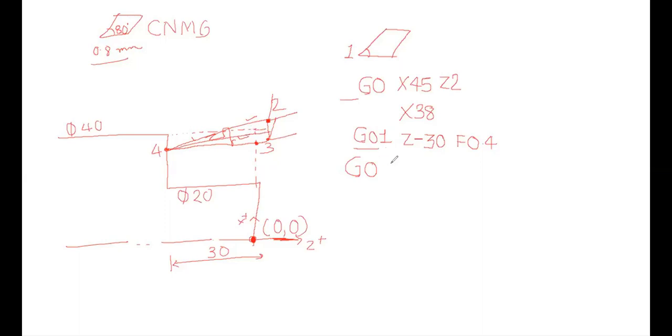So we could have written G0 X, let me add 2 to 38. So I will be writing X40. So it is somewhere around here. I will be just lifting out the tool from that location 4 to this new location 5. And in Z, I would be adding 2.